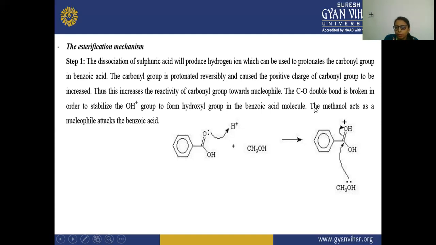So the C=O double bond is broken in order to stabilize the OH positive group. Here this C=O double bond will break so that it can stabilize this OH positive in the benzoic acid molecule. After that, when this carbon gets the positive charge, this methanol, which is acting as your nucleophile, will attack this carbon atom, this carbonyl position.